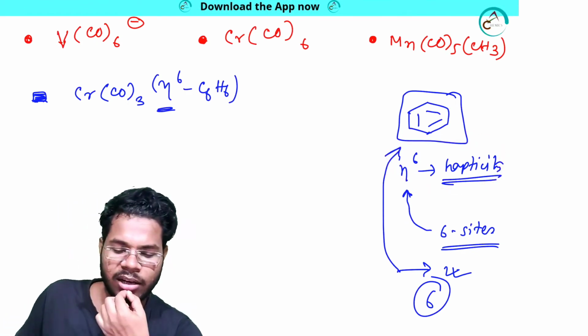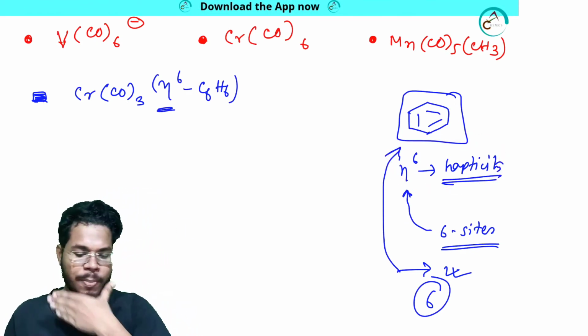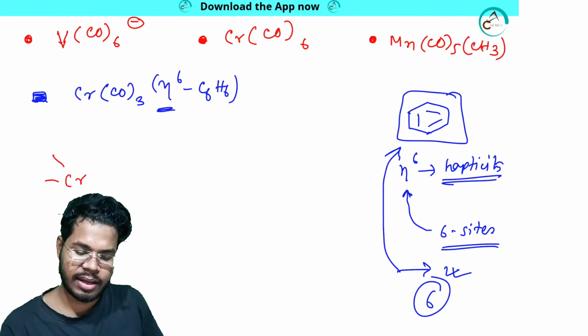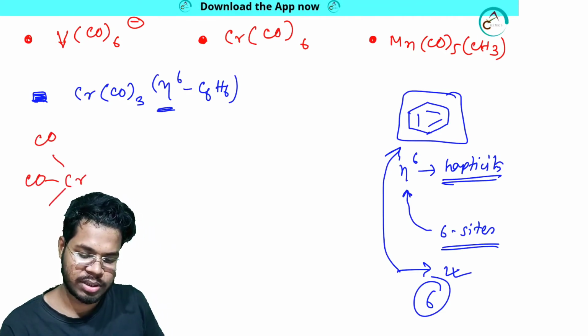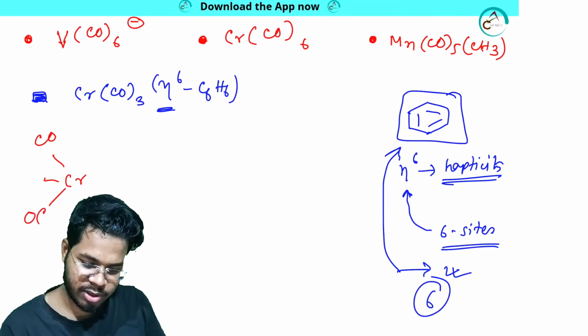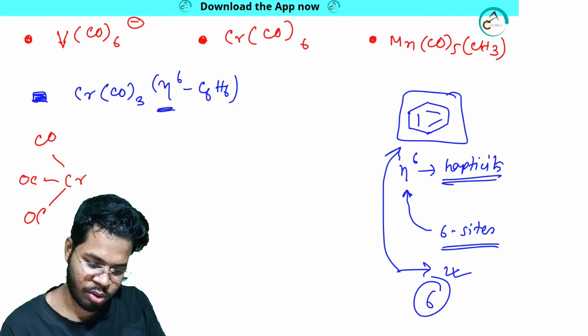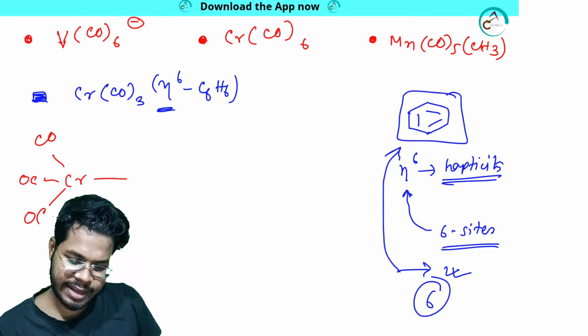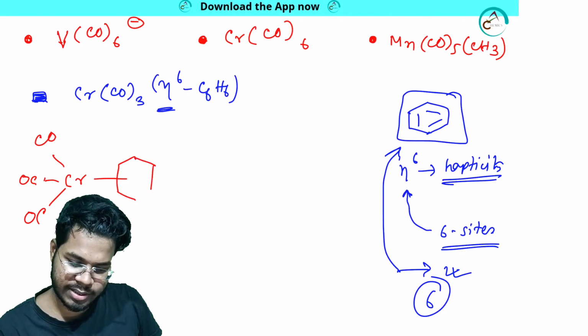So how do I represent this? You can represent this this way. Let me draw the structure again. Cr, this is CO, this is CO, this is CO. Let me write CO because it is connected to carbon. And this 6 is attached like this.